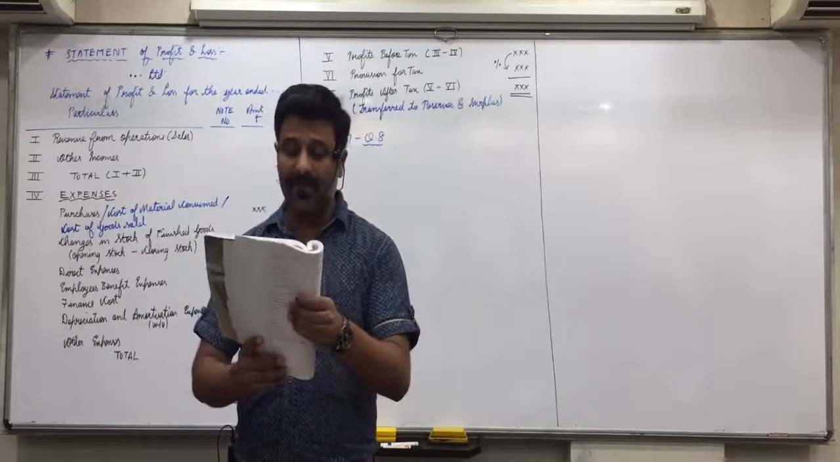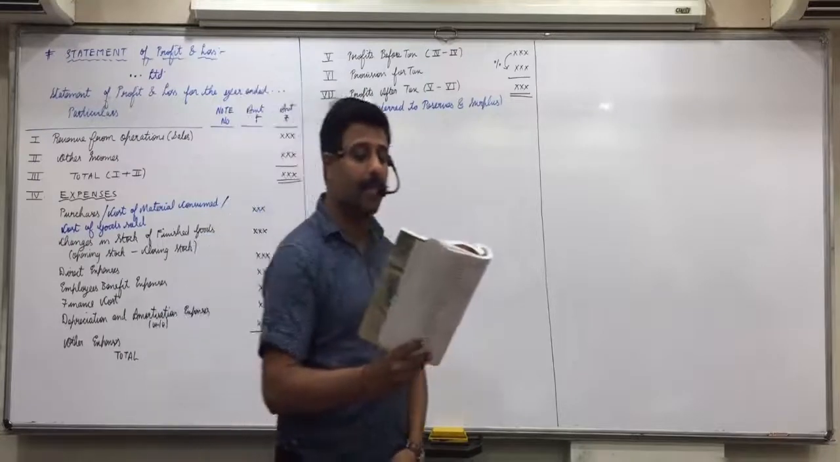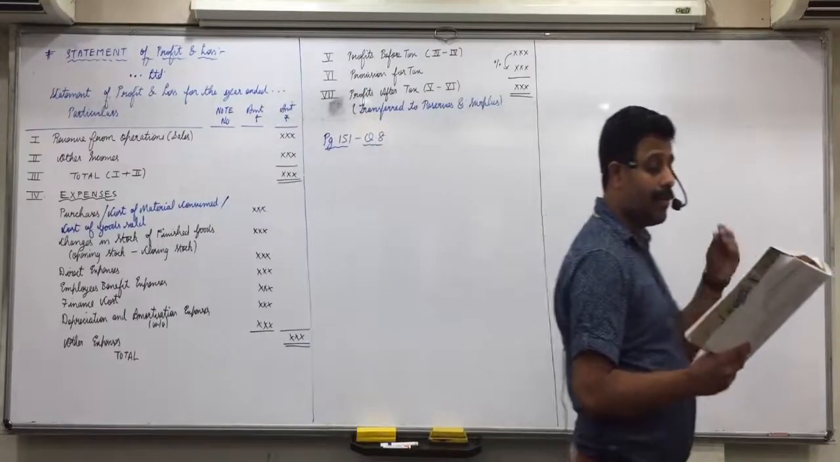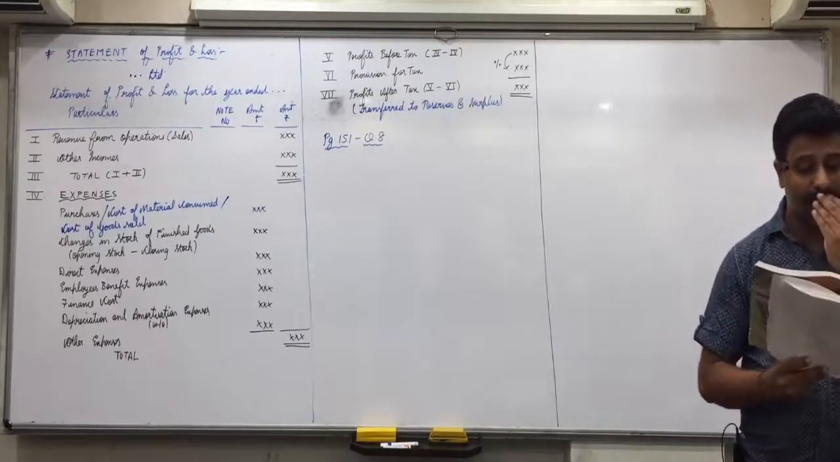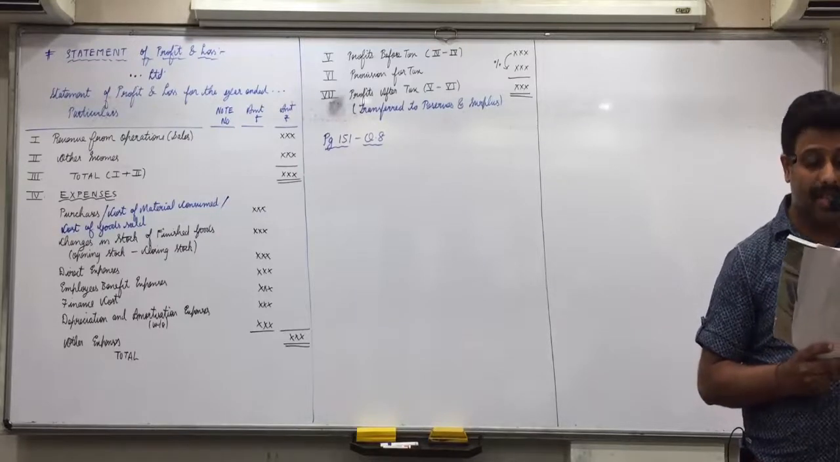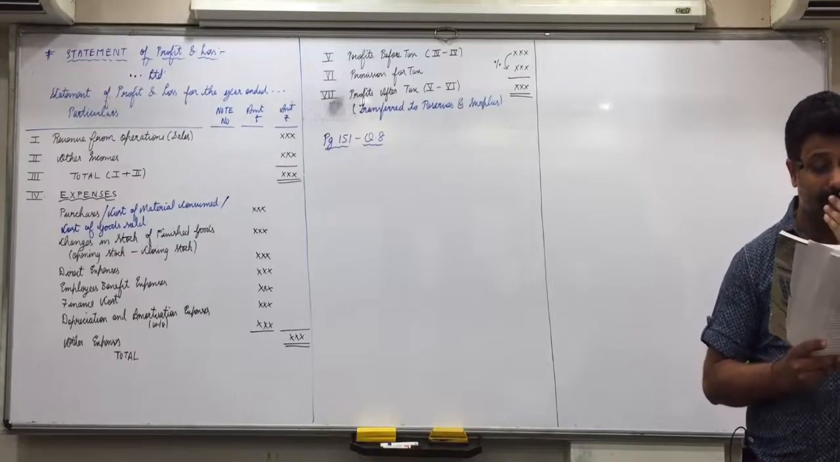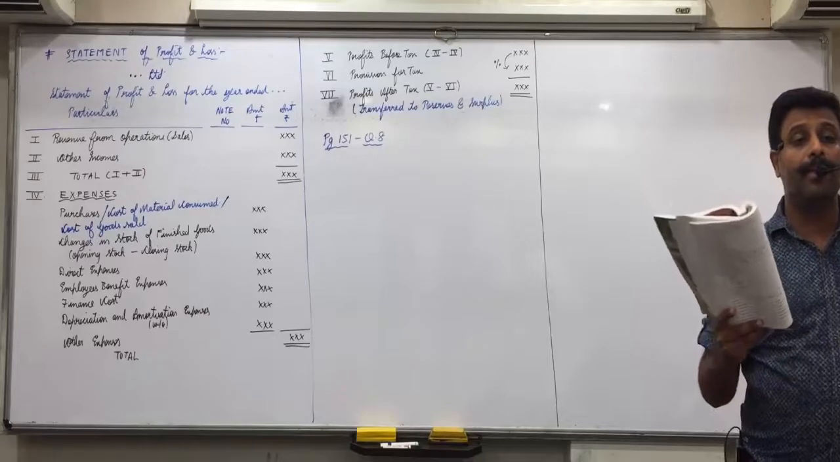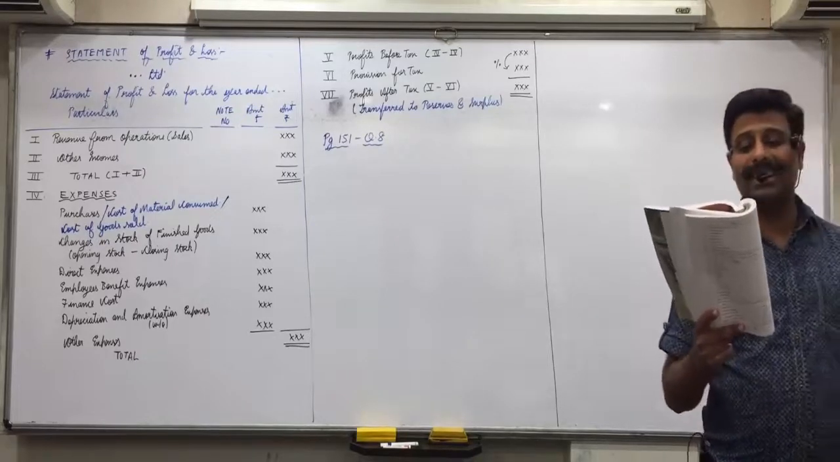Question 8 on page 151. The following balances are taken from the books of Patel Limited. Prepare the statement of profit and loss for the year ending on 31/3/17 as per Schedule 3 of the Companies Act 2013. Raise your hand. Sale of scrap.